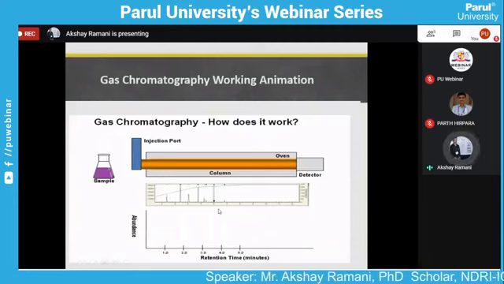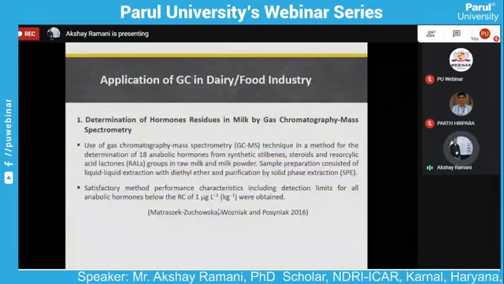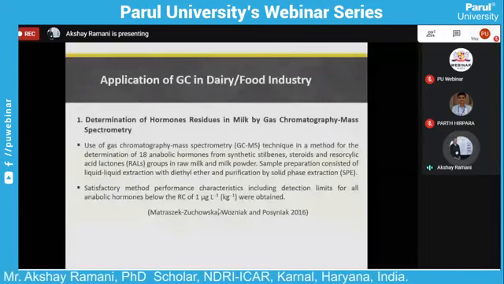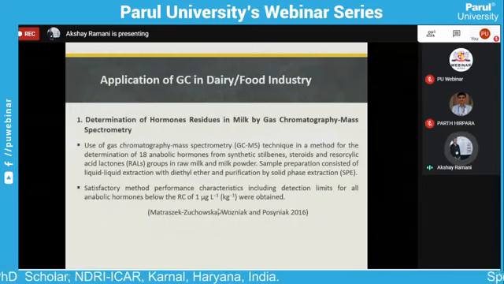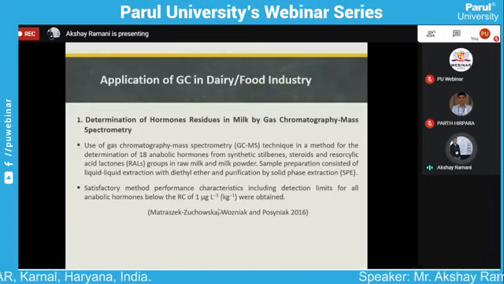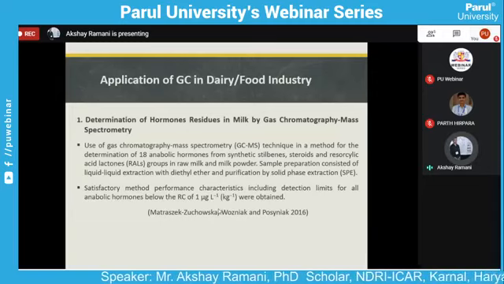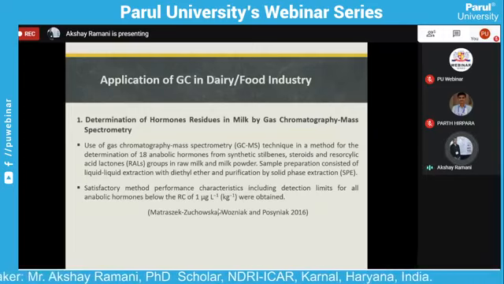Application of gas chromatography in the dairy and food industry. There are several applications of gas chromatography in the food industry. Here we start with the first: determination of hormone residue in milk by gas chromatography and mass spectrometry. Here we determine anabolic hormones, the synthetic steroid-like hormones, and detect them by gas chromatography mass spectrometry.